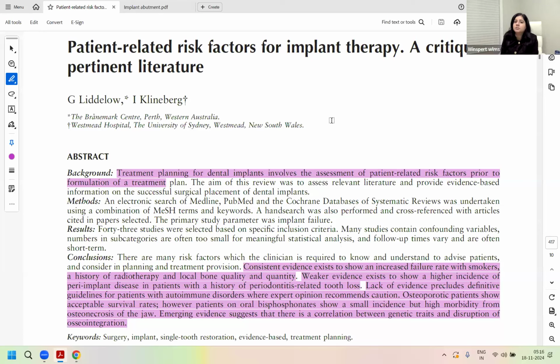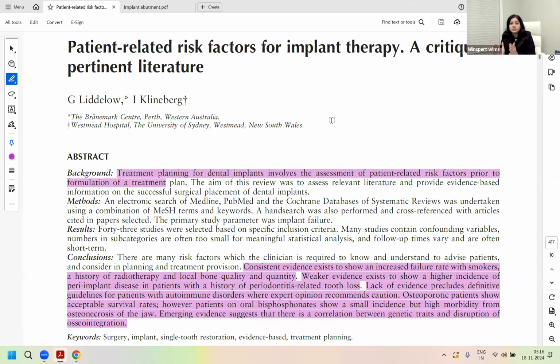For case selection, would you be keen to learn what medical conditions or patient-related factors can lead to the success or failure of the implant? Would you like to know all the kinds of medical history that are given to you in the exam, when the question gets asked: what would be the challenge, or would this condition of the patient have an impact on the success or failure of the implant? So are we keen to learn that?